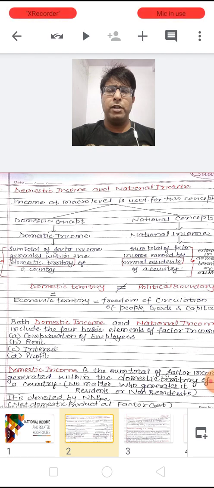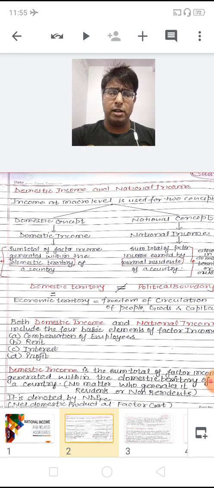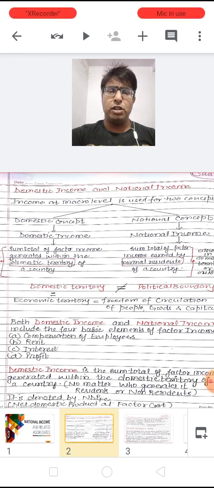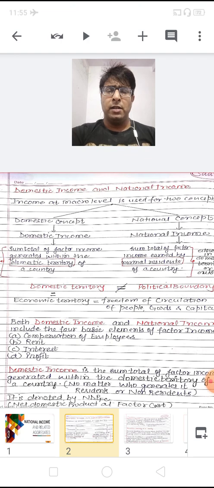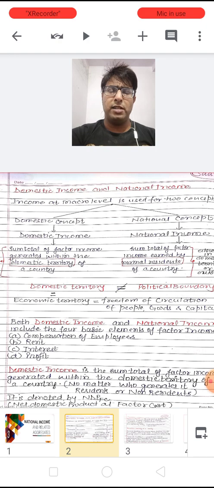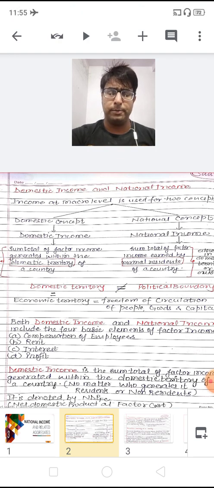So dear children, domestic income is basically the sum total of factors income. What are the factors income? That are compensation of employees, rent, interest and profit. When this factors income is generated within the domestic territory of a country by the residents as well as the non-residents of a country, then it is known as domestic income. And dear children, domestic income is denoted by NDPFC, net domestic product at factor cost.